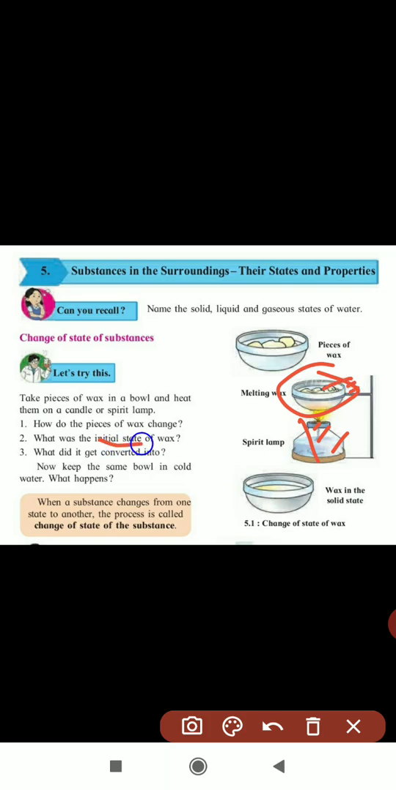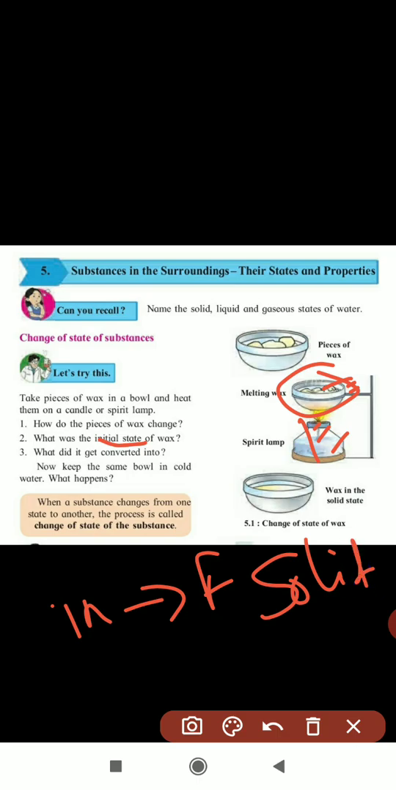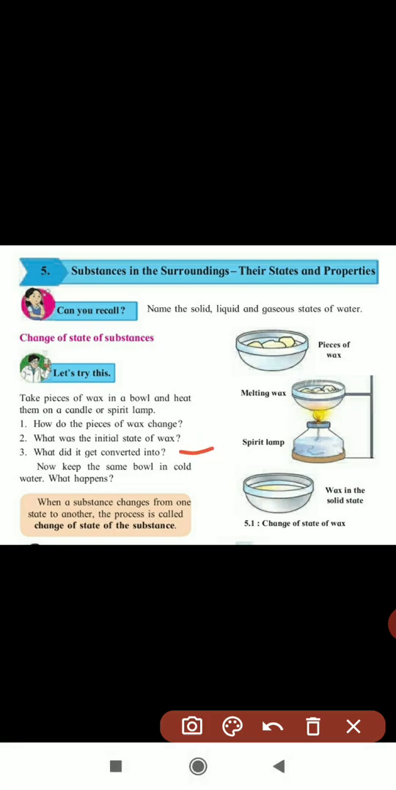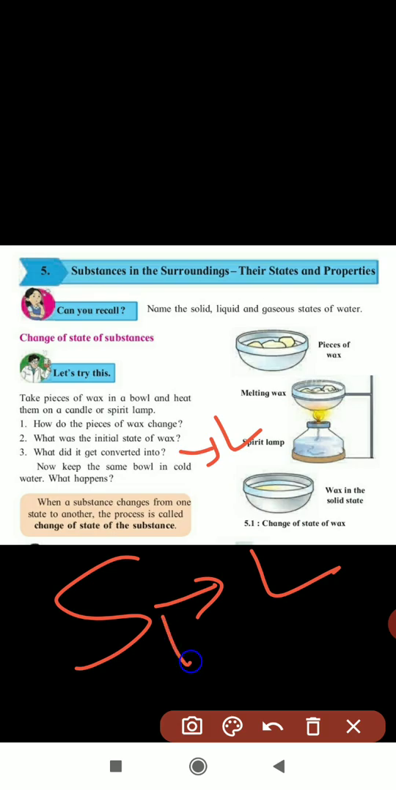What was the initial state? Initial state means what, children? That is the first state of the wax. The first state of the wax is solid. Next, what did it convert into? It got converted into the liquid state. So initially it is solid, and when we heat it, it is converted into liquid.